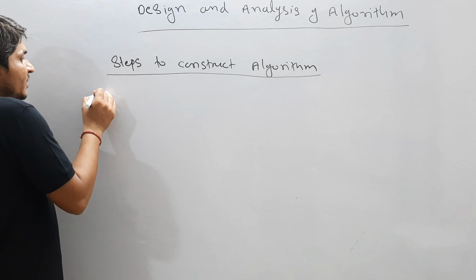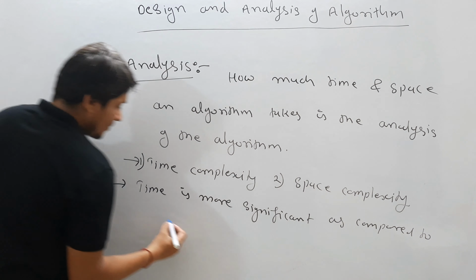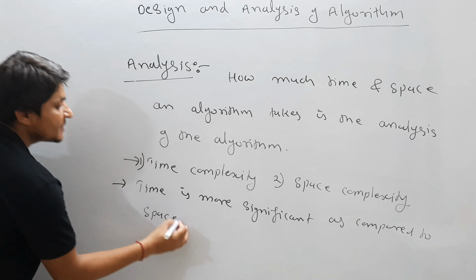Time is more significant as compared to space. If I want to do analysis of any program, I will do it based on time complexity. So I will give priority to time as compared to space, correct?